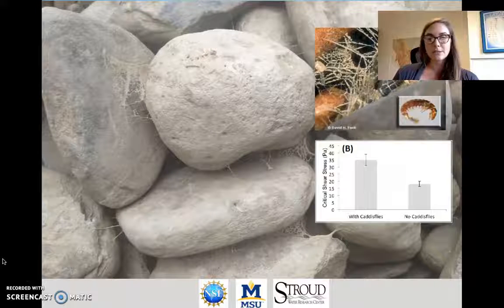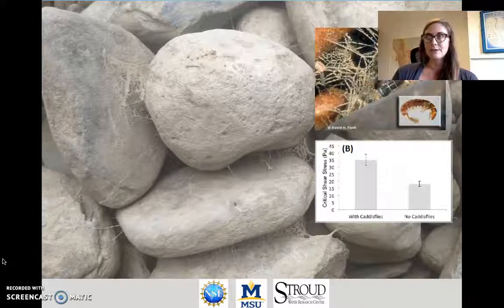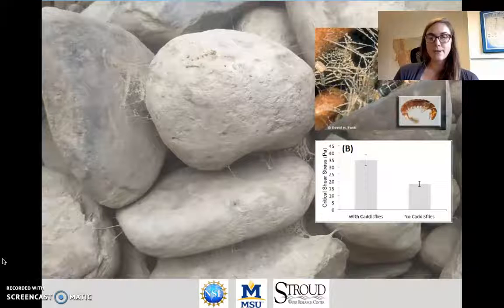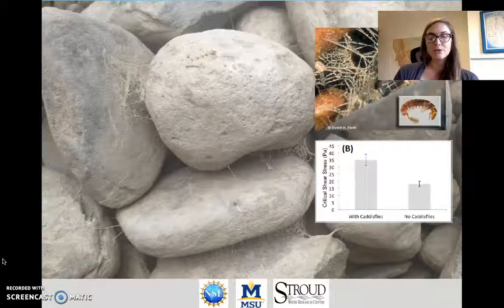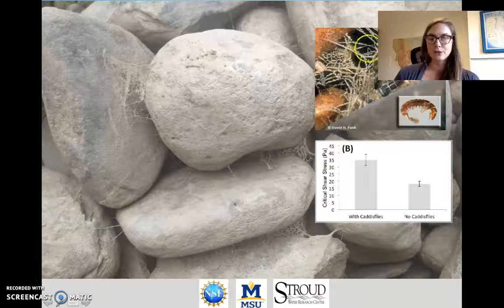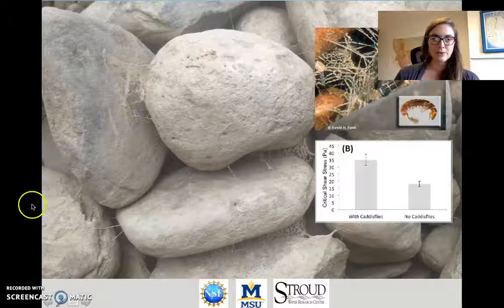Even smaller still are insects in rivers that are ecosystem engineers. Caddisflies in the family Hydropsychidae are filter feeders, and they build silk webs under the water that they use to pull food out of the water column. That silk structure is shown here in this picture and in these spaces between gravels in this riverbed that's been dried out.